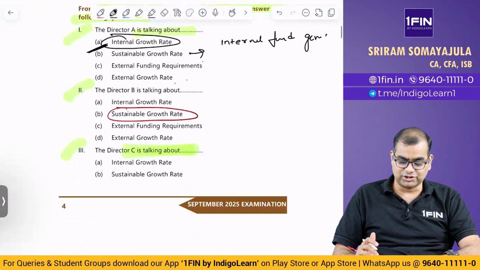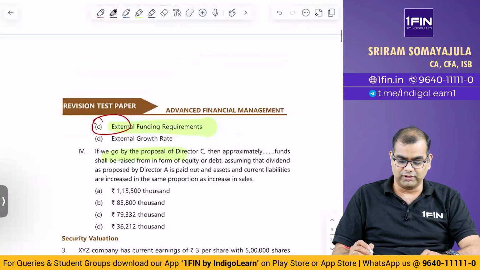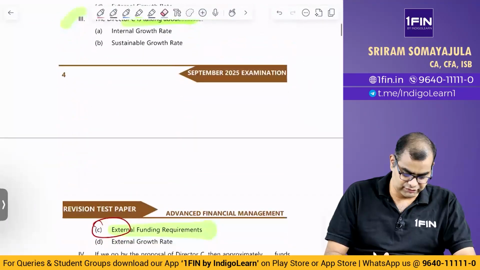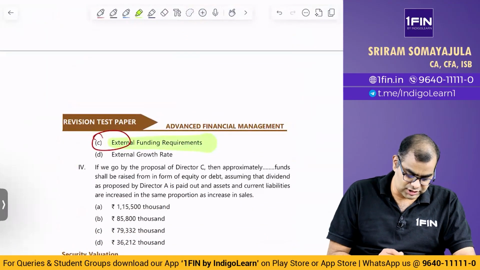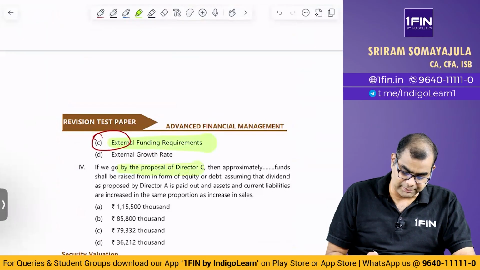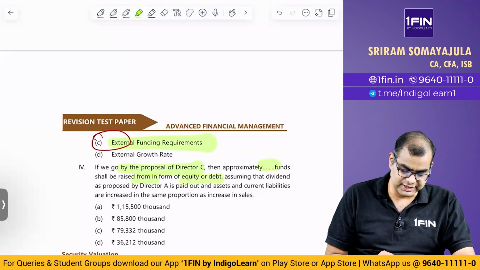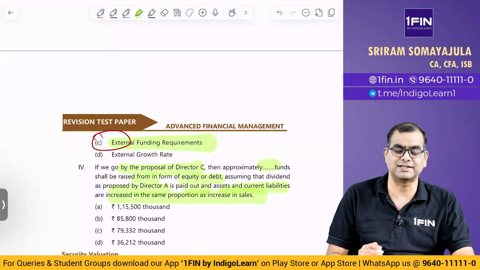Now these 2 are good, these 3 are over. Now come to the 4th question. Question number 4. Now this is an interesting one. If we go by the proposal of Director C, then approximately dash funds shall be raised in the form of equity or debt, assuming that the dividend as proposed by Director A is paid out and assets and current liabilities are increased in the same proportion as the increase in sales.